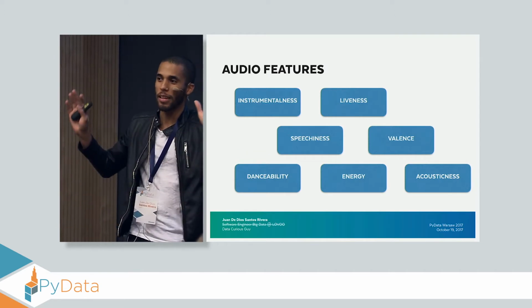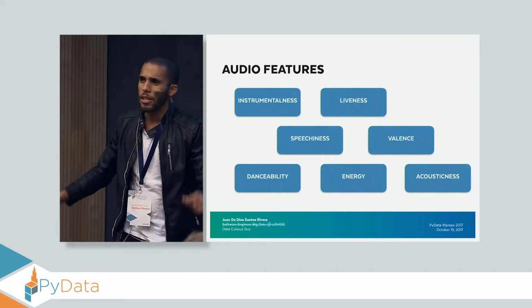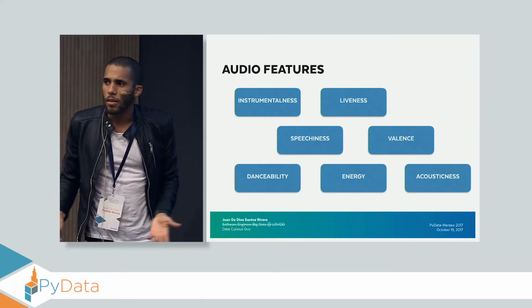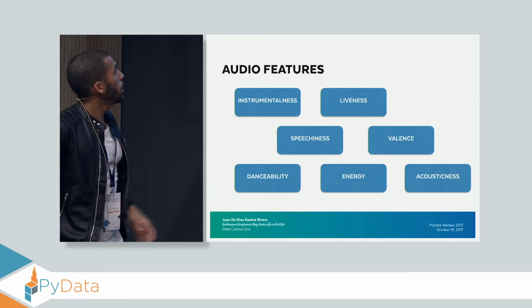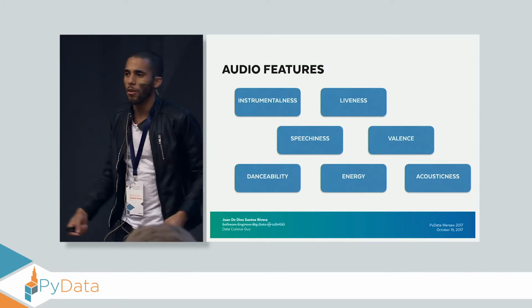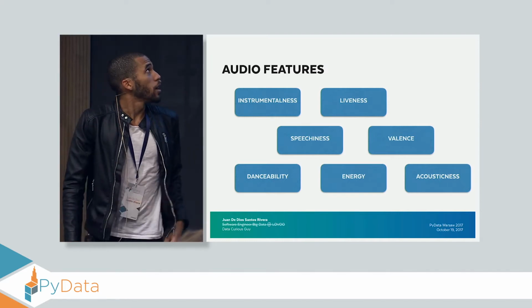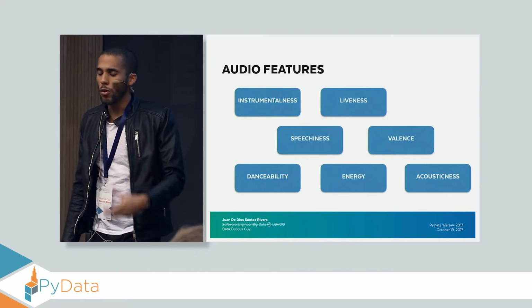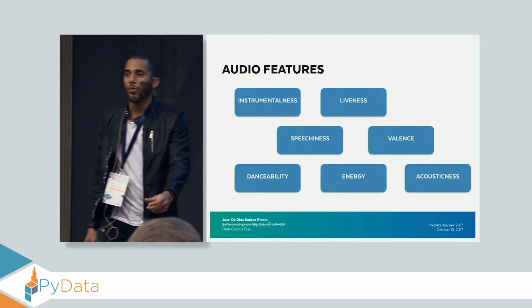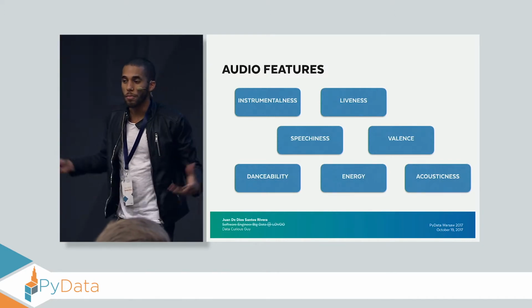I'm just going to think, this is Spotify, they're really smart, and this is really correct. These features represent characteristics of the song. Starting with the first one, it is instrumentalness, which measures the presence of instruments in the song. Then we have liveness, the likelihood that the song was recorded in a live setting. Then speechiness, which represents the presence of words or speech in the songs.